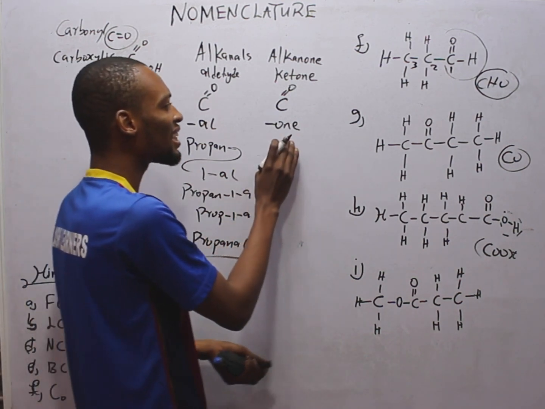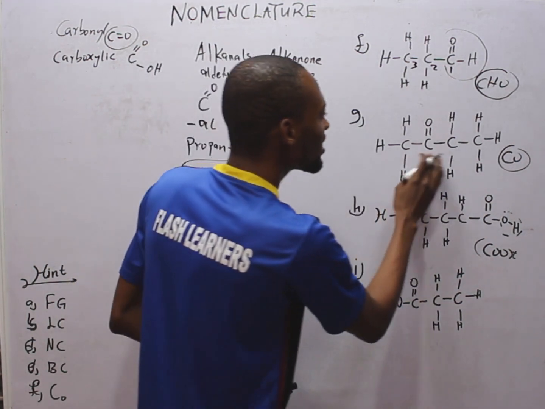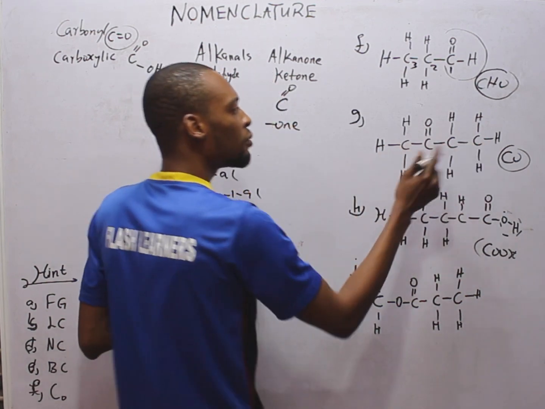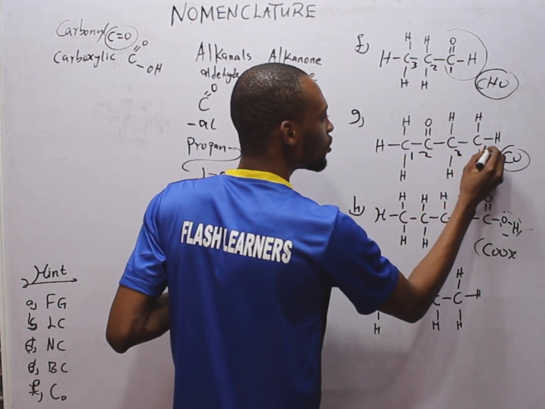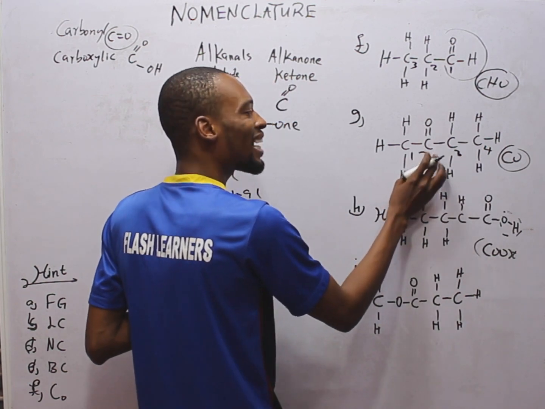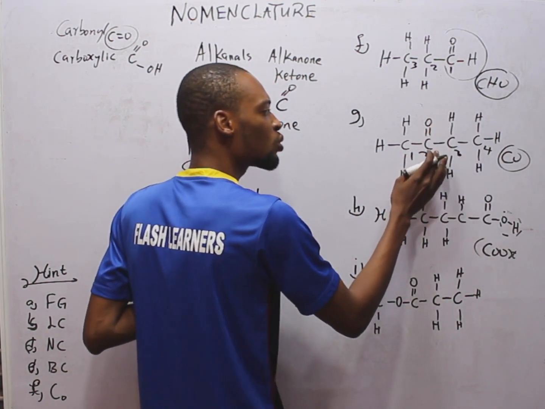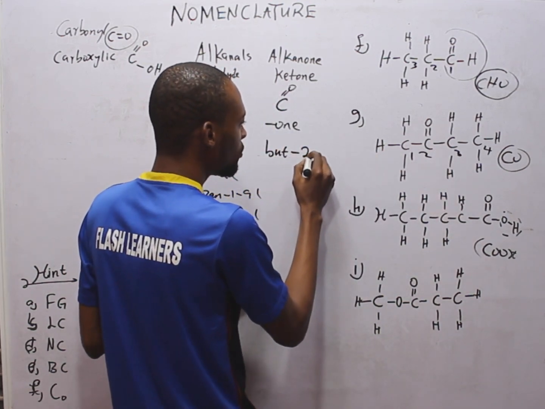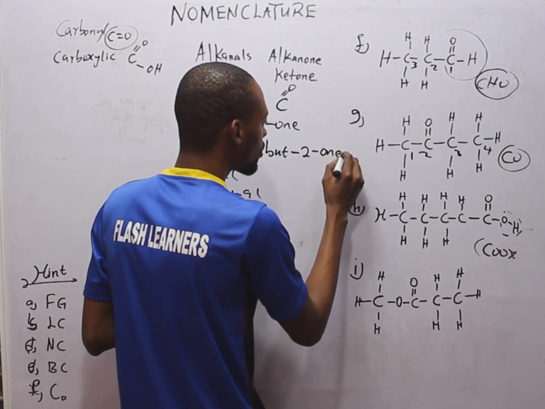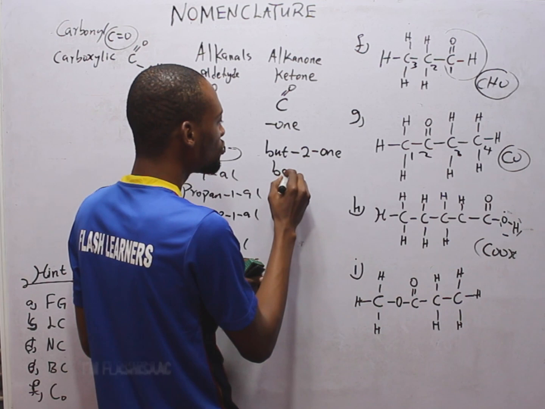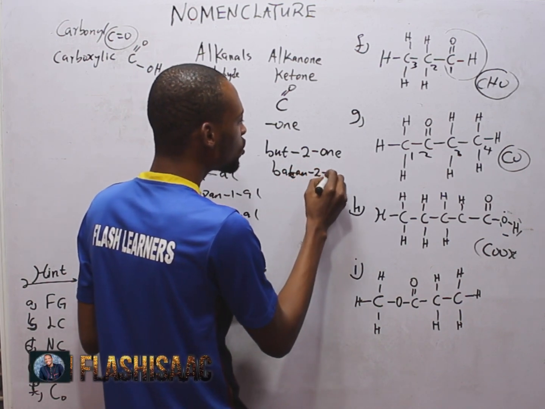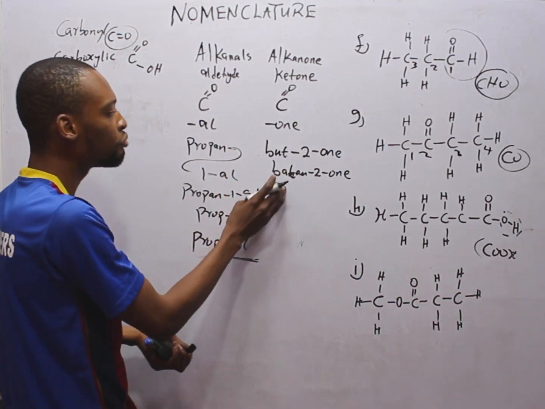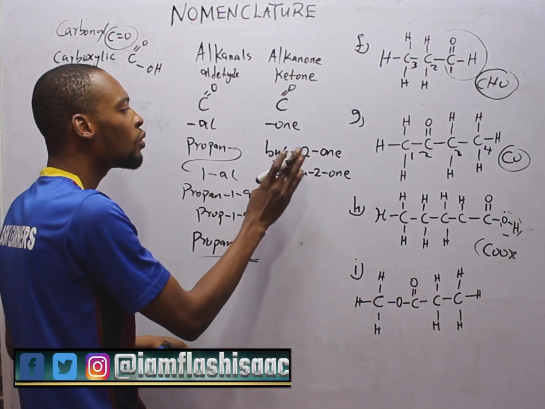On the other hand, this is an alkanol. The longest chain is 4, counting the carbon, 1, 2, 3, 4. So this gives the carbon with the functional group the lowest number, 2. So we have but, carbon 2, ol, or butan-2-ol. So this is the suffix ol. For the aldehyde here it was propanal, and here butan-2-ol or but-2-ol.